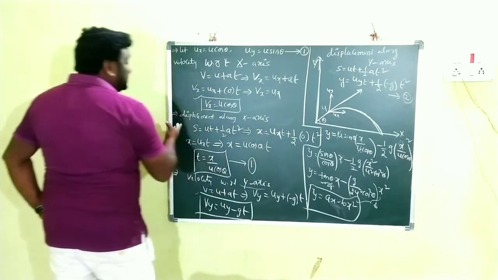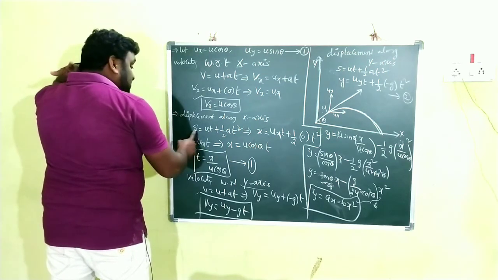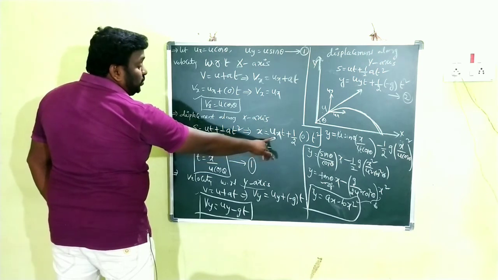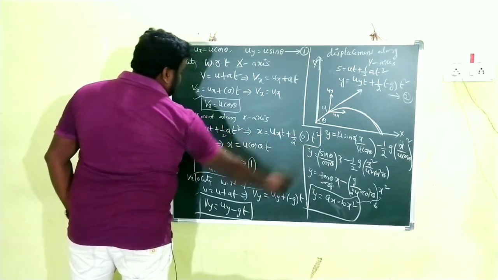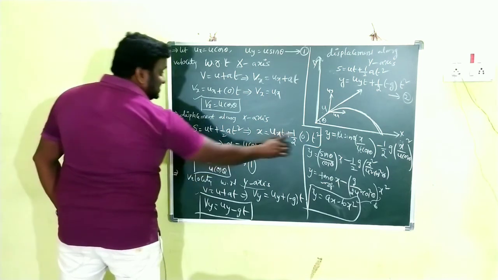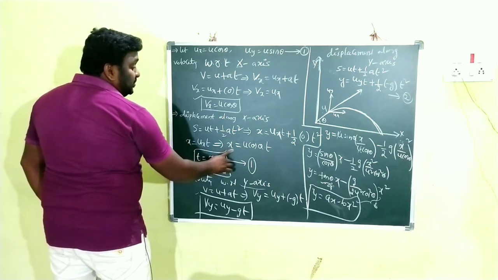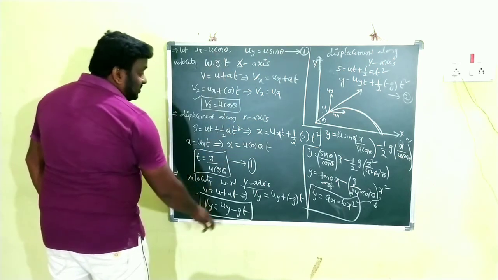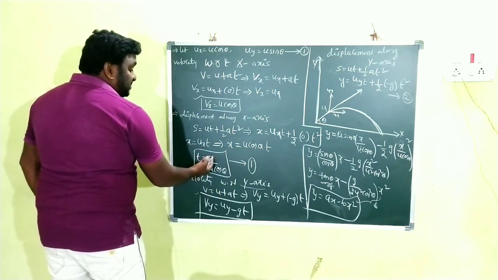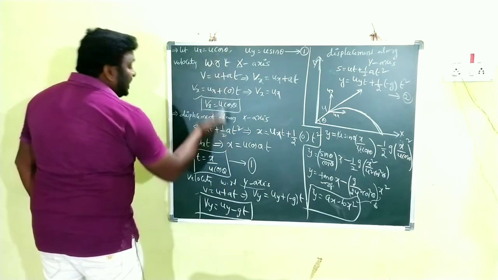And after that, displacement along the x-axis. Already we have the expression for displacement: s is equal to ut plus half at square. Then here, children, x is equal to ux into t plus half into 0 into t square, because here s is equal to x, u is equal to ux and a is 0. Then what do you get, children? x is equal to ux into t, and ux means u cos theta, so x equals u cos theta t. Then we have the expression t is equal to x by u cos theta, which is taken as equation number 1. Similarly we go for the y-axis.